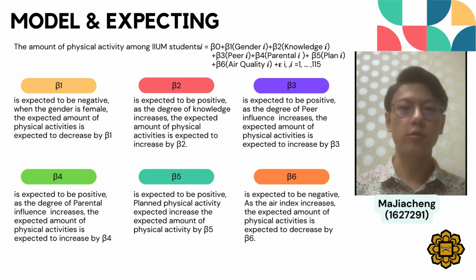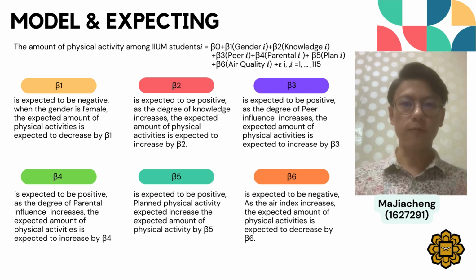Beta 2 is expected to be positive. As the degree of knowledge increases, the expected amount of physical activity is expected to increase by beta 2. Beta 3 is expected to be positive as the degree of peer influence increases. The expected amount of physical activity is expected to increase by beta 3. Beta 4 is expected to be positive as the degree of parental influence increases. The expected amount of physical activity is expected to increase by beta 4.